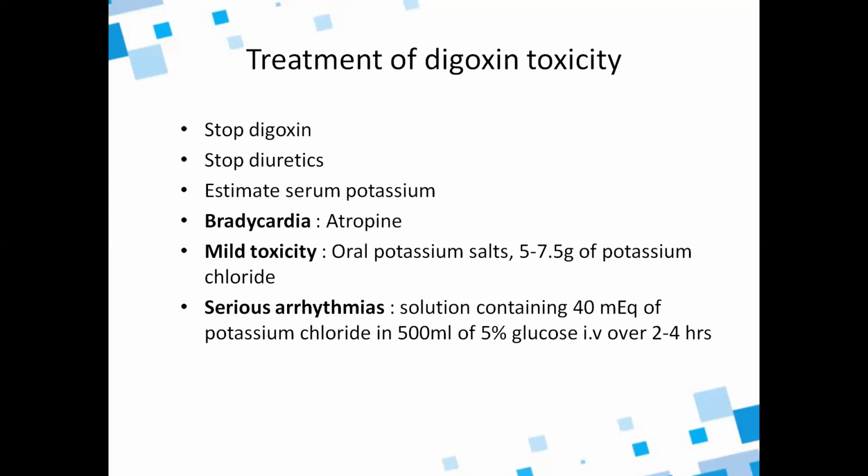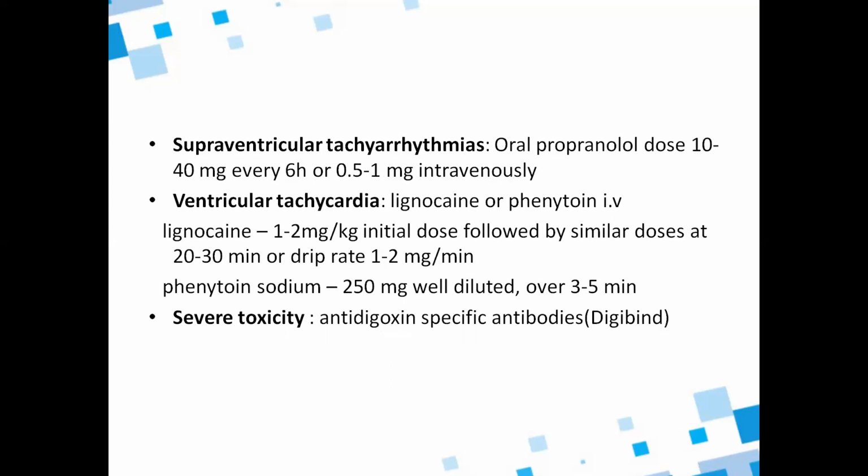So oral potassium salts, 5 to 7.5 grams of potassium chloride. And in serious arrhythmias, a solution containing 40 milliequivalents of potassium chloride in 500 ml of 5% glucose IV over 2 to 4 hours. For supraventricular tachyarrhythmias, oral propranolol dose 10 to 40 mg every 6 hours or 0.5 to 1 milligram intravenously. And if ventricular tachycardia is existing, lignocaine or phenytoin IV. Lignocaine 1 to 2 milligrams per kg initial dose followed by similar doses at 20 to 30 minutes, or drip rate 1 to 2 milligrams per minute. Phenytoin sodium 250 milligrams well diluted over 3 to 5 minutes.